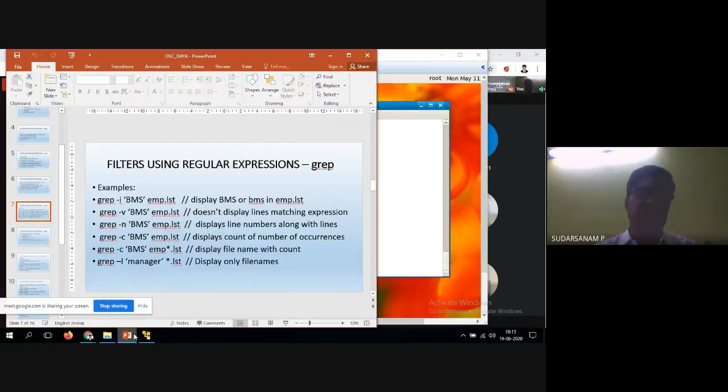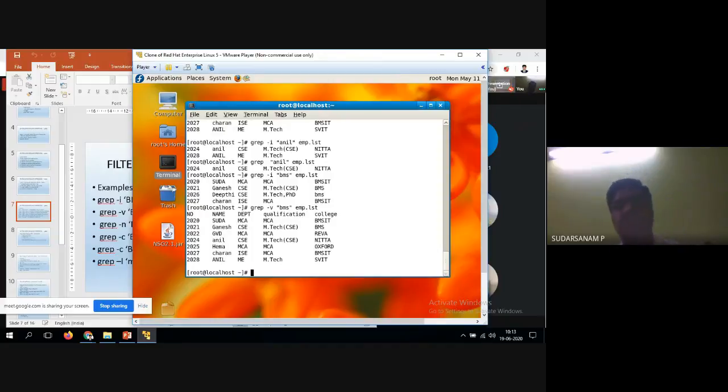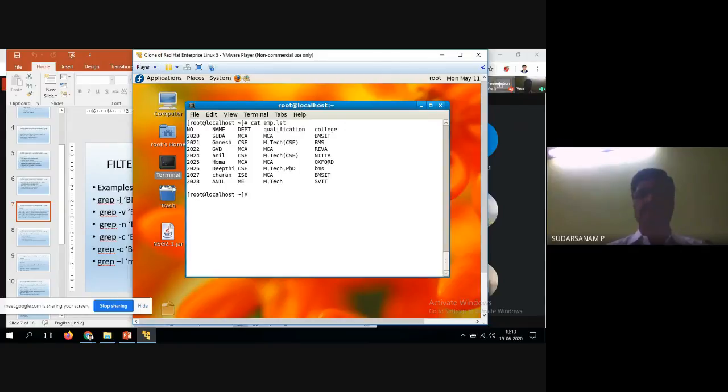So now let us enter the option here. BMS only I've entered. Minus V, I'll enter it. What will happen? See here. Every time I'll clear the screen, I'll display the file name, then I'll enter the command name. So minus V BMS.